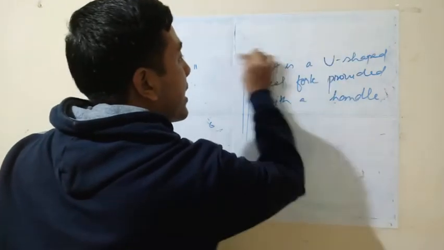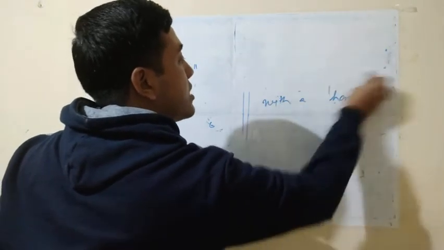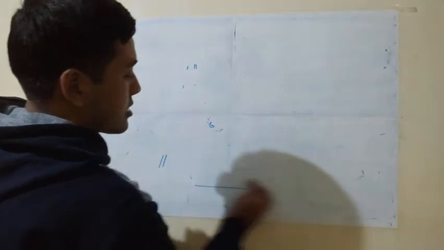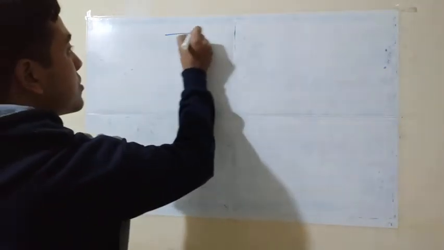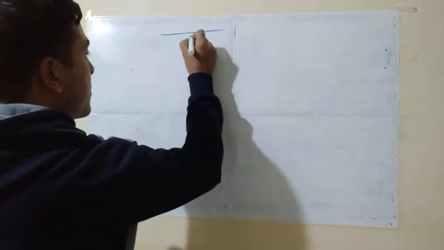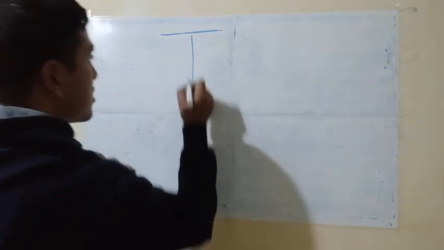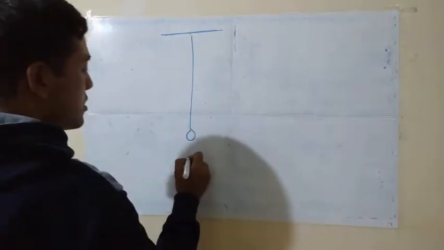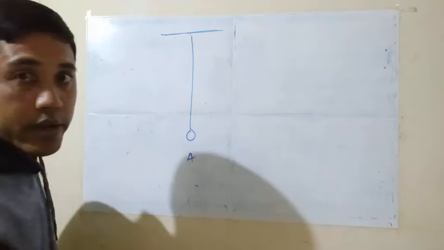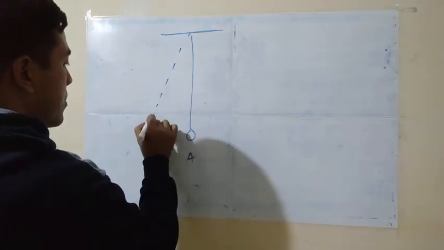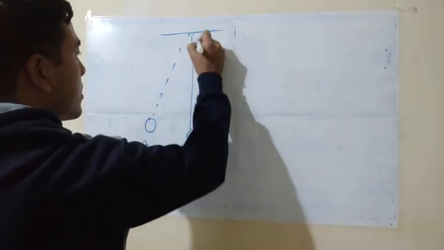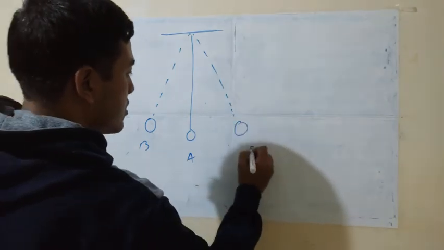Now I will again explain about oscillation and oscillatory motion. You already learned in class 7th about oscillation and oscillatory motion. Right? Now I will draw this one. This is the pendulum. This is the A portion, this is the B portion, and this is the C portion.